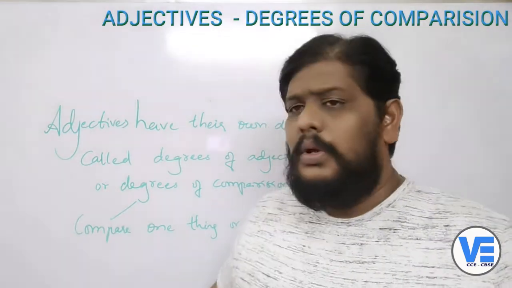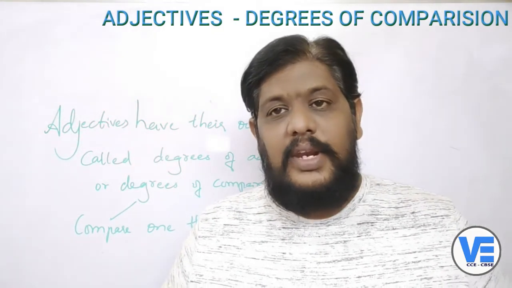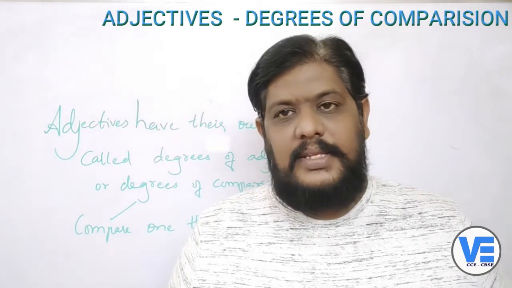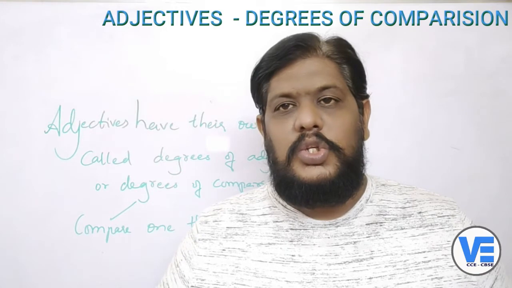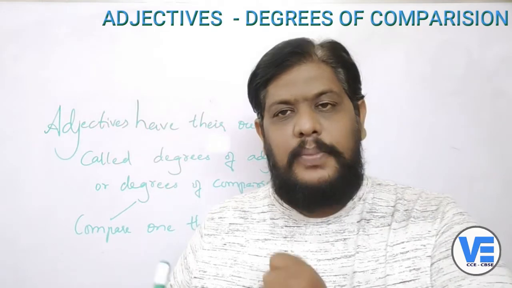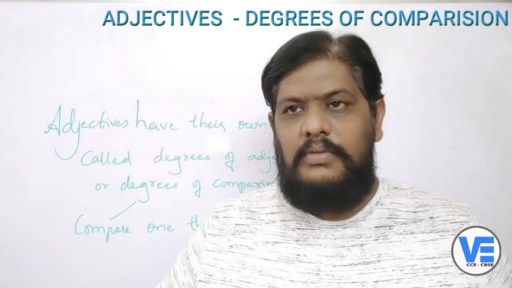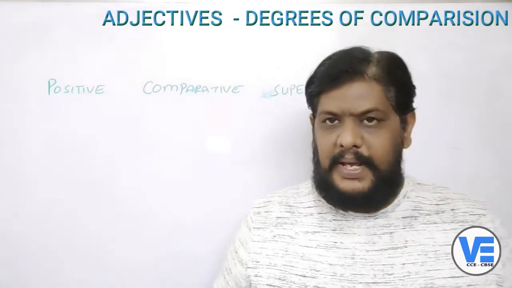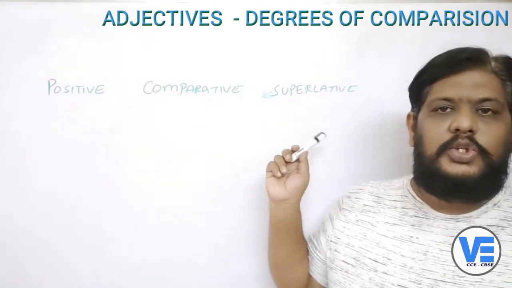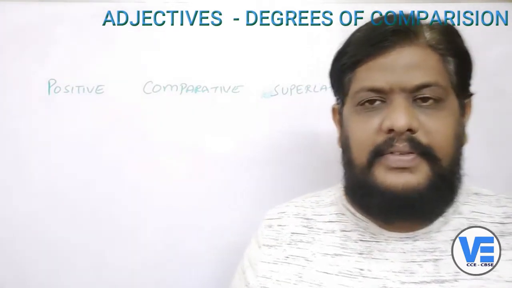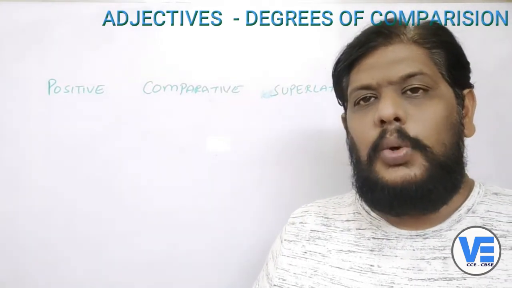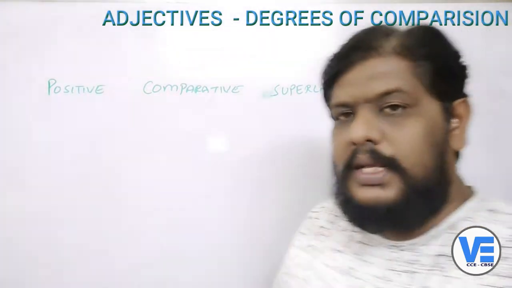Now there are 3 degrees of comparison. In 3 ways we can compare things, right? The first one is the positive, second one is the comparative, and third one is the superlative. So we are going to see the positive, comparative and superlative degrees. Okay children? Now we'll go. So children, there are 3 degrees of comparison as we have learned now. This is what you are learning from your lower classes, right? So now coming to the positive, right?